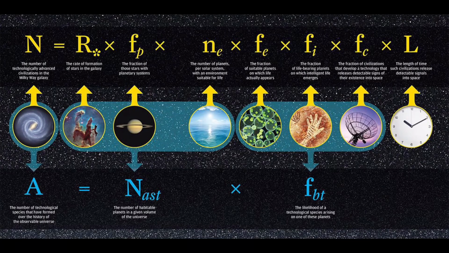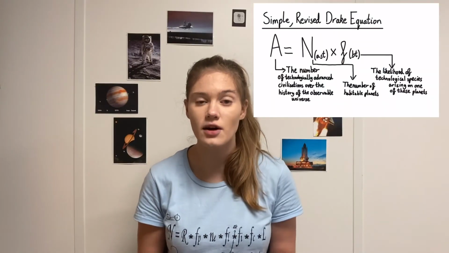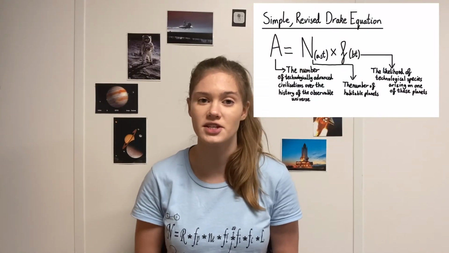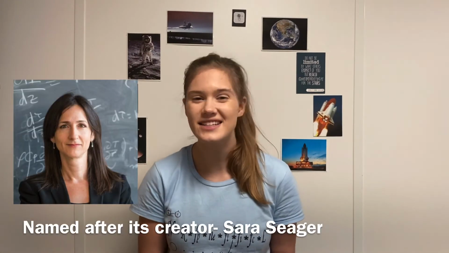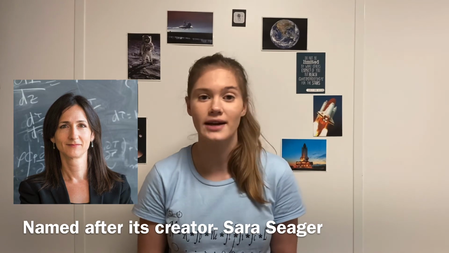Alternatively, we can change what we're actually looking for. The current Drake equation tells us the number of transmitting civilizations today, but by throwing out the L variable altogether and combining a few of the other variables, you get a simplified or revised version that tells you the number of technologically advanced species over the history of the observable universe. Or you can get rid of the intelligence factor altogether and simply look for the number of planets with detectable signs of life by their biosignatures. This is known as the Seager equation and is actually more useful given current knowledge and capabilities.